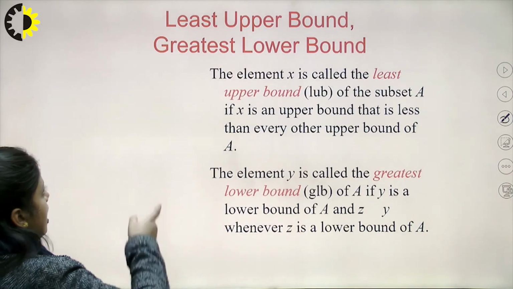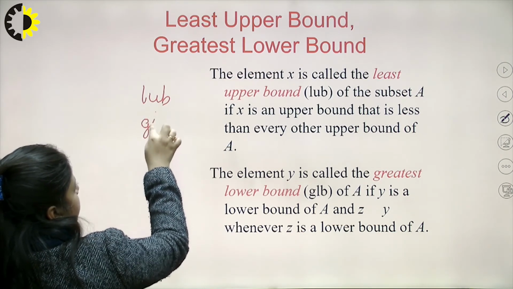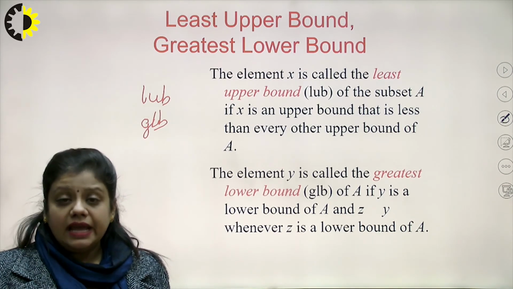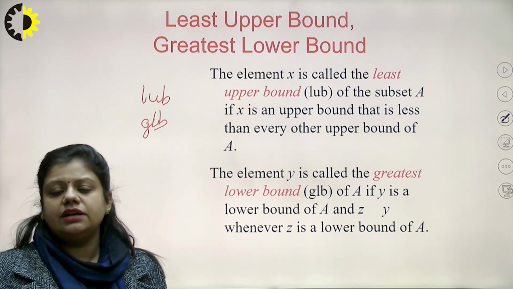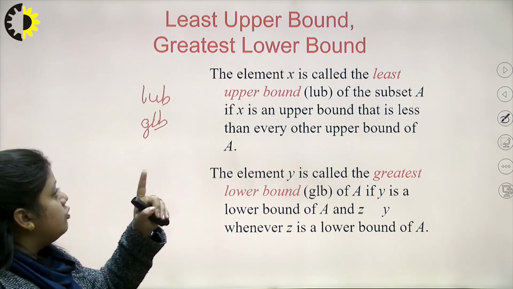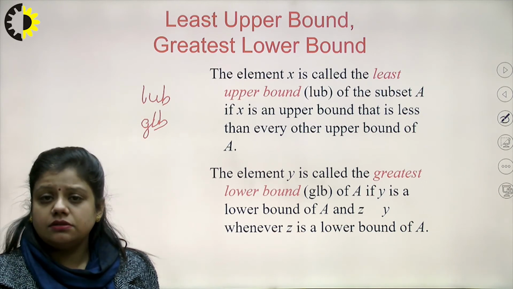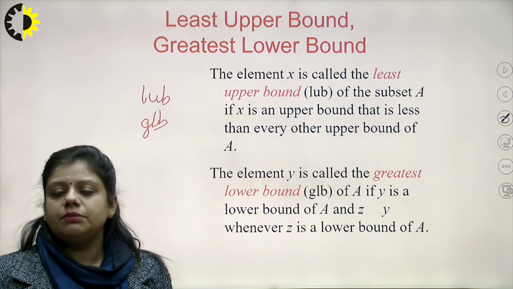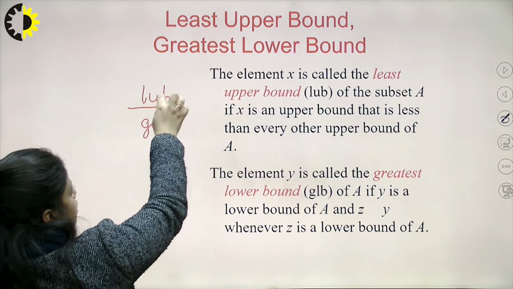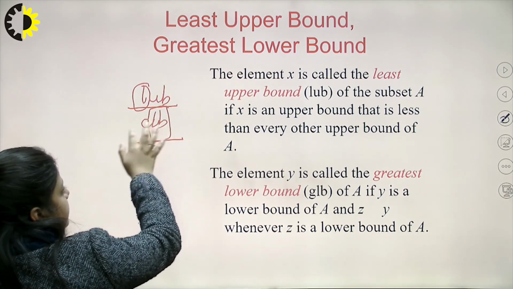So now after the upper bound and the lower bound, there comes the concept of least upper bound and greatest lower bound. Out of that set of upper bounds, the element that precedes all the other upper bounds will be the least upper bound, and the greatest lower bound will be, out of the lower bounds, the element that succeeds all the other elements of the lower bound. So the least upper bound means out of the upper bounds the least one, and the GLB means from the lower bound set the greatest one.